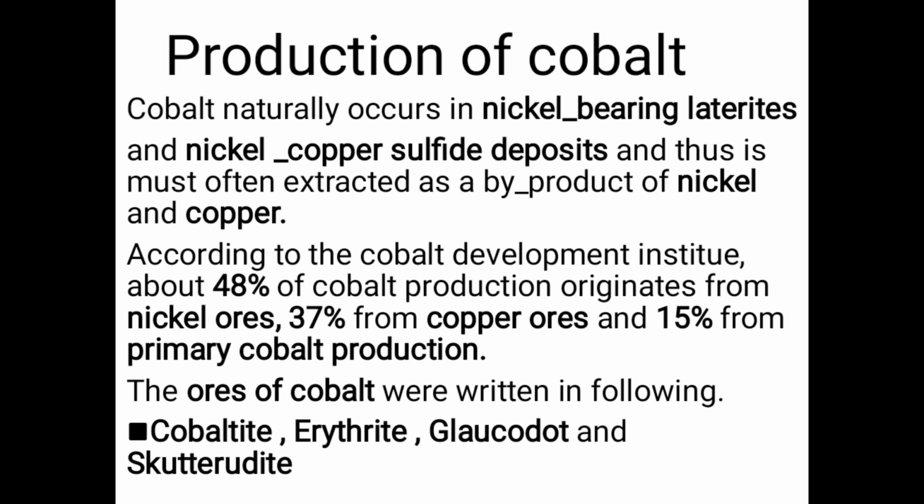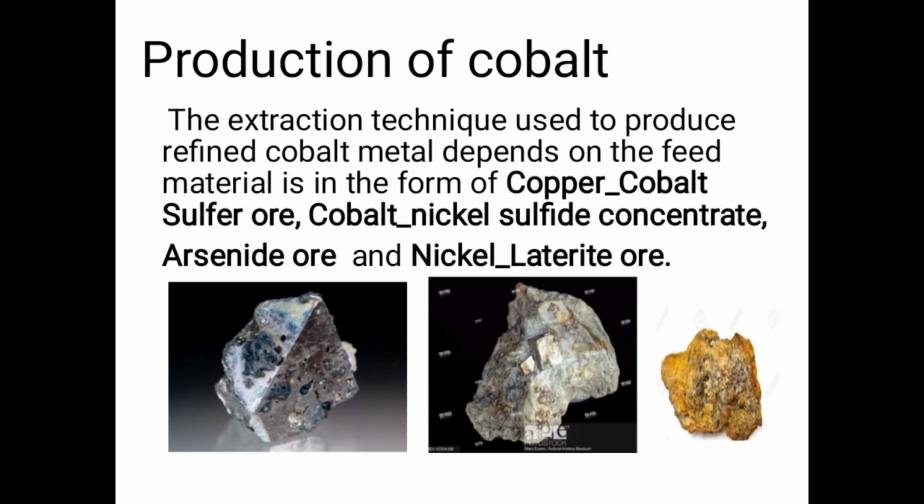The ores of cobalt are written as follows. First one is cobaltite, second erythrite, third glaucodot, and the last one skutterudite. The extraction technique used to produce refined cobalt metal depends on whether the feed material is in the form of copper-cobalt sulfide or cobalt-nickel sulfide concentrate, arsenide ore, or nickel laterite ore.